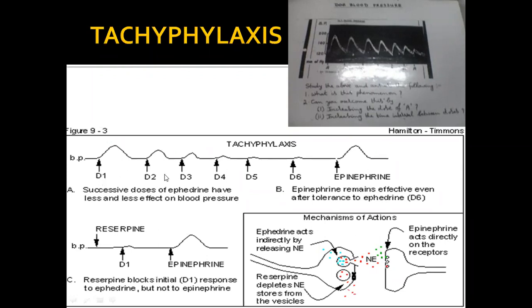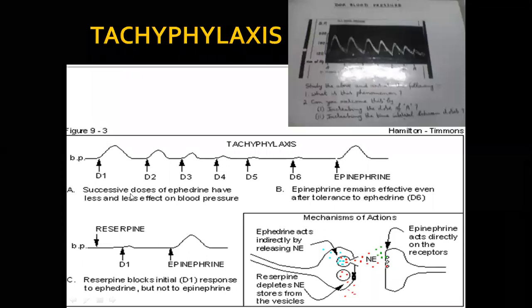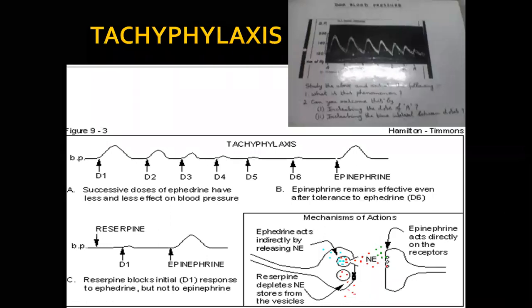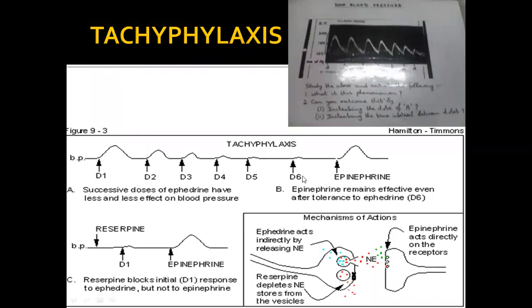Okay, so here the drug is given continuously. The drug here is ephedrine. You can see the successive sequence. We are not giving the time for the drug to respond. We are administering so much faster, like every 10 minutes, every 5 minutes we start administering the drug. The drug becomes less responsive because of the exhaustion of the vesicles containing this norepinephrine.